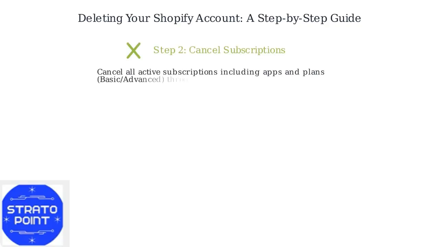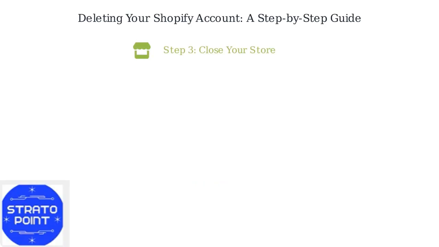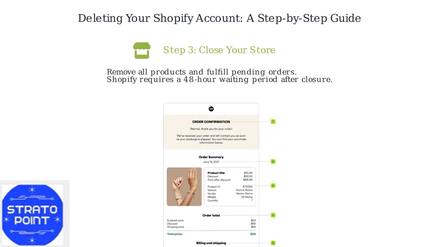Next, cancel all active subscriptions such as apps or your basic advanced plan. This prevents ongoing charges and is done through your admin panel. Then, close your store by removing all products and fulfilling any pending orders. Note that Shopify enforces a 48-hour waiting period after store closure before deletion can proceed.